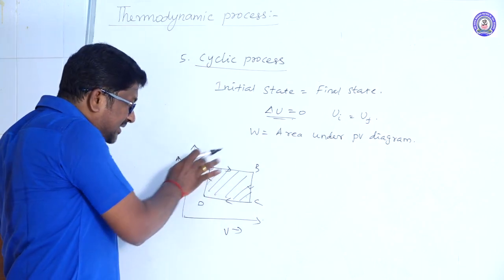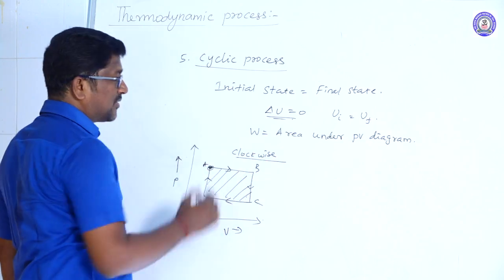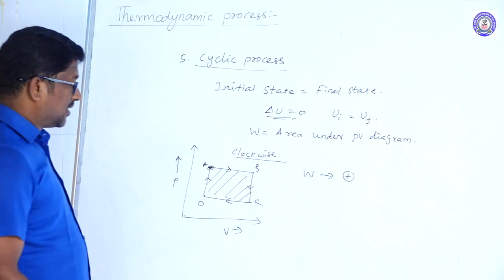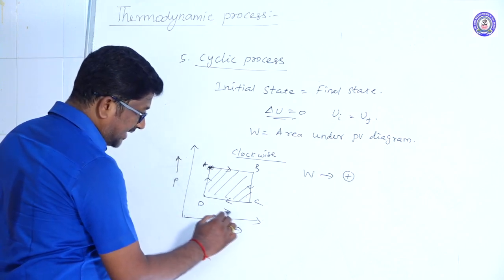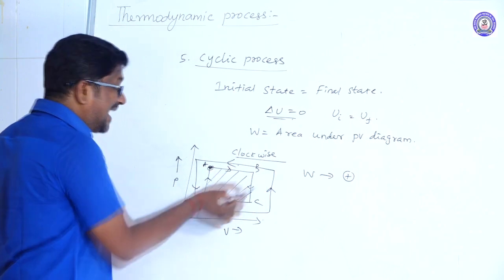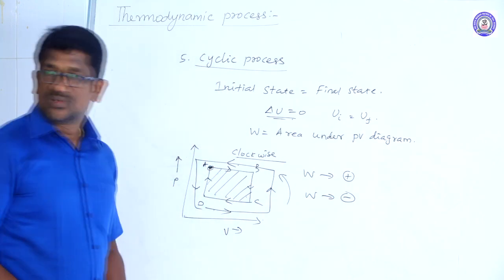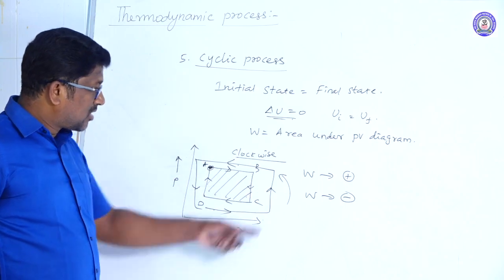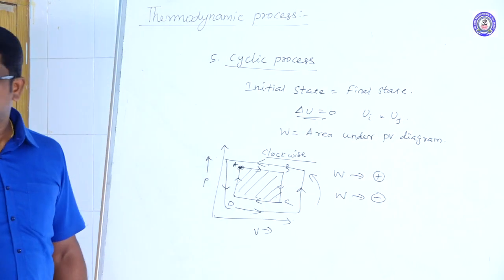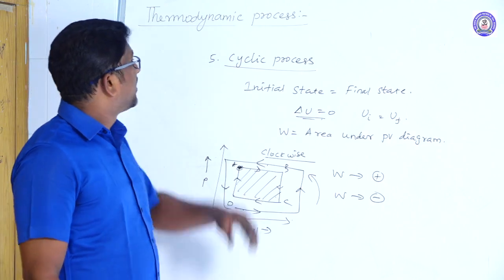Suppose the cyclic process takes place along a clockwise direction, the work done should be taken as positive. Suppose the cyclic process takes place along an anti-clockwise direction, then work done becomes negative. If the cyclic process takes place along clockwise direction, then work done is positive. If it is anti-clockwise direction, the work done is negative.